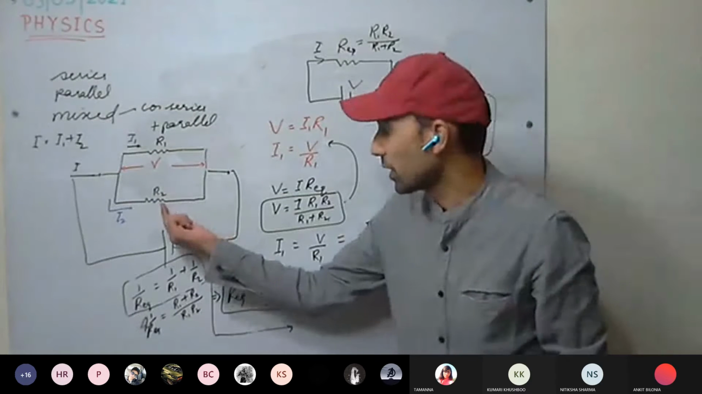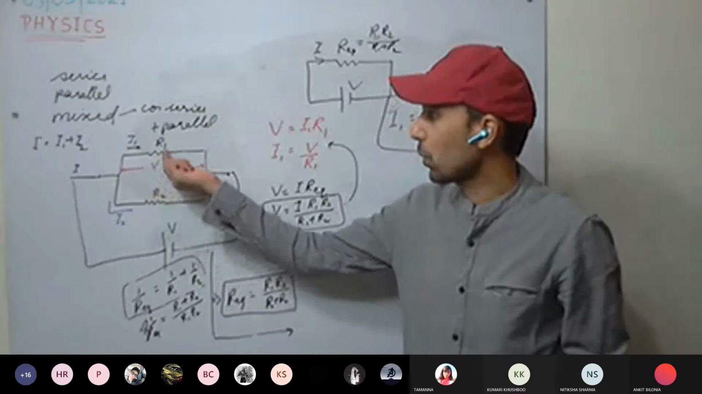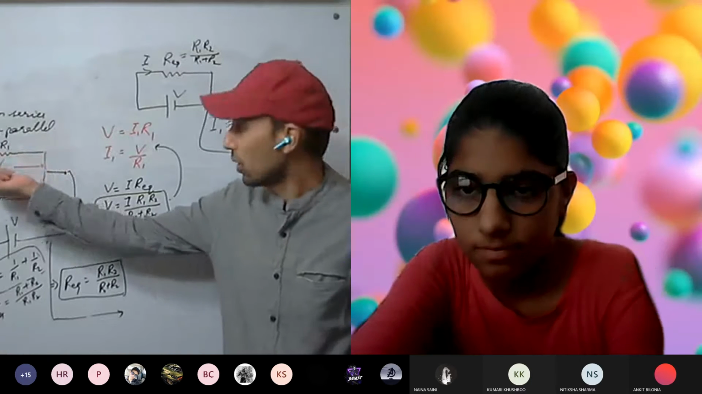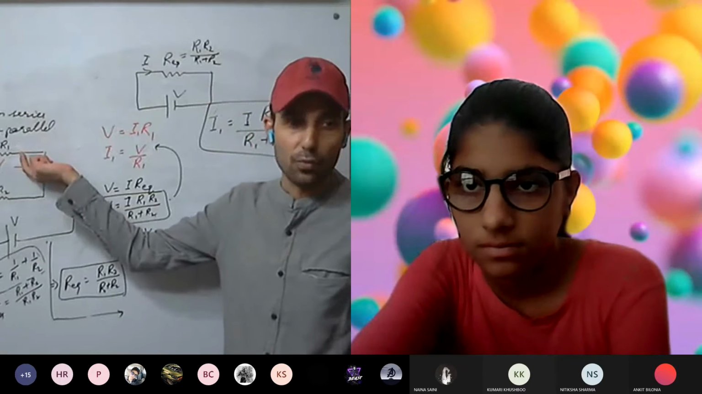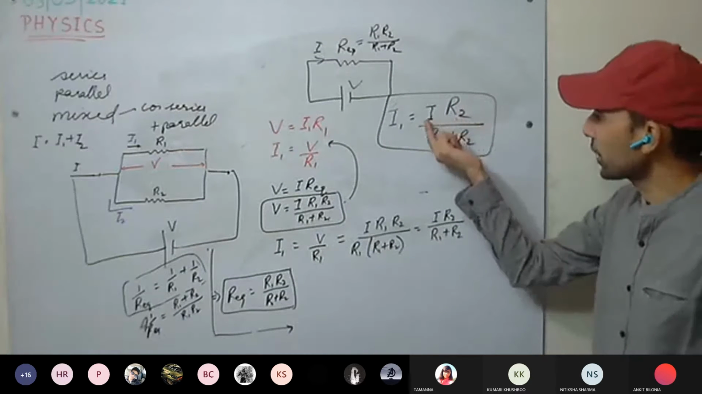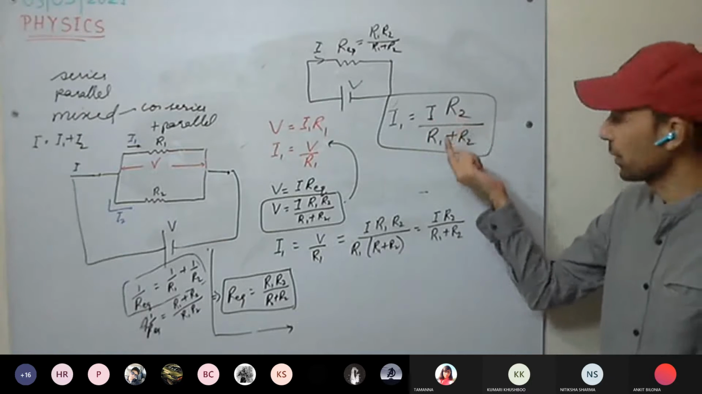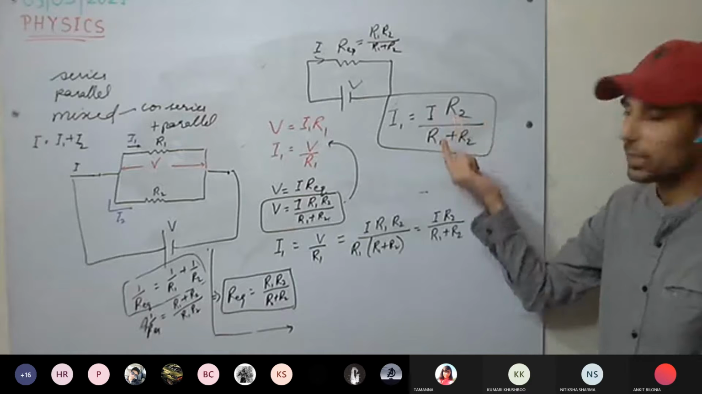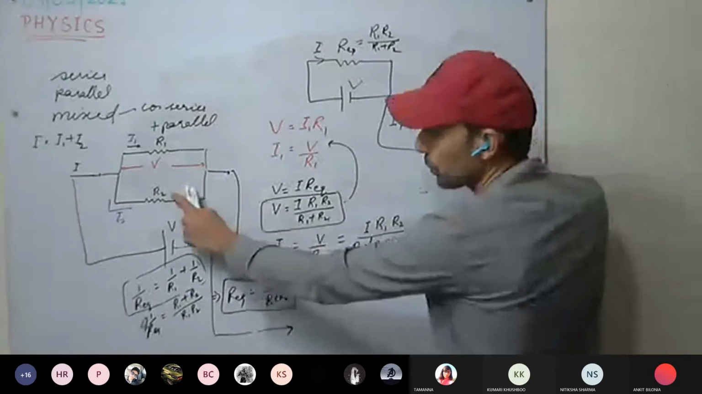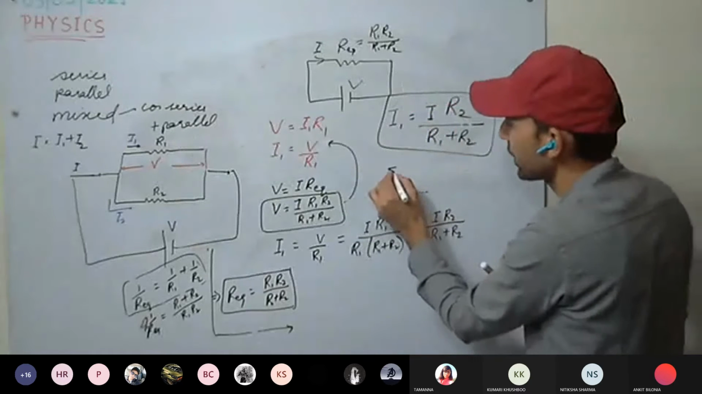If, for example, R2 resistance is more as compared to R1, from which resistance more current has to flow? From R1, more current has to flow. So here you can see the numerator must be large as compared to the denominator. And we are multiplying with R2. R2 is more as compared to R1. It means I1 will be more.